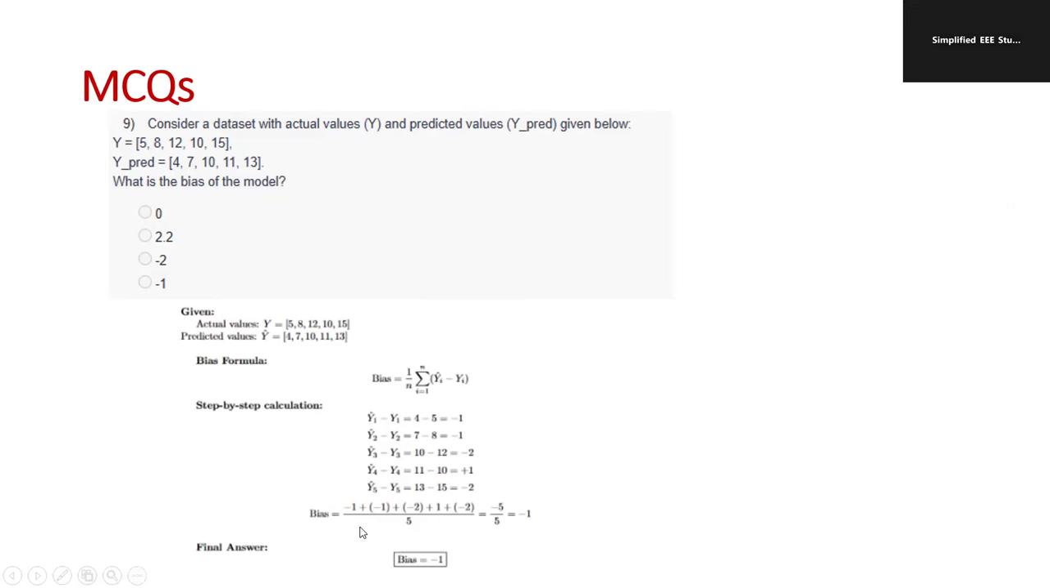Later, the bias is nothing but taking the average. So minus 1 plus minus 1 plus minus 2 plus 1 plus minus 2, divided by 5. That is actually the bias. Therefore, the final answer is equal to minus 1. That is the final bias.